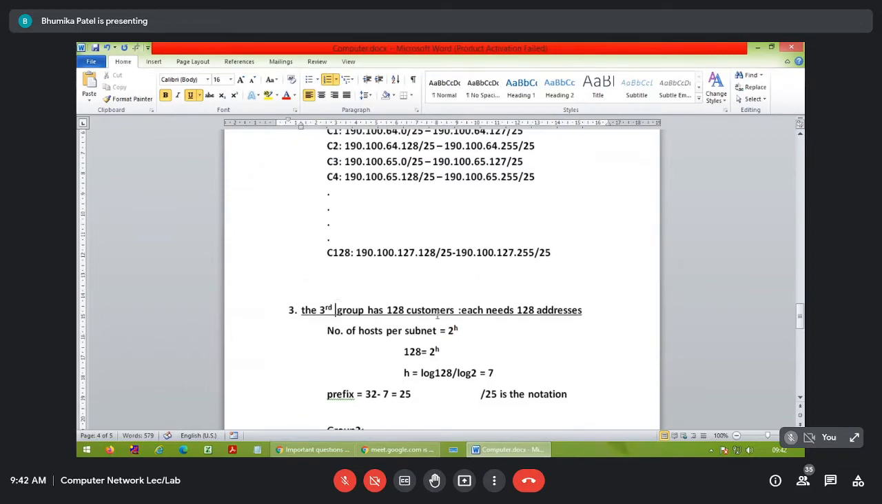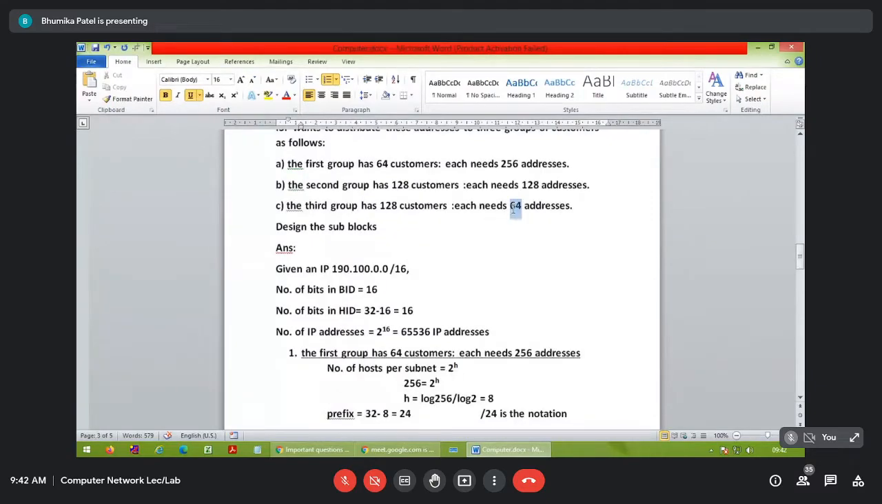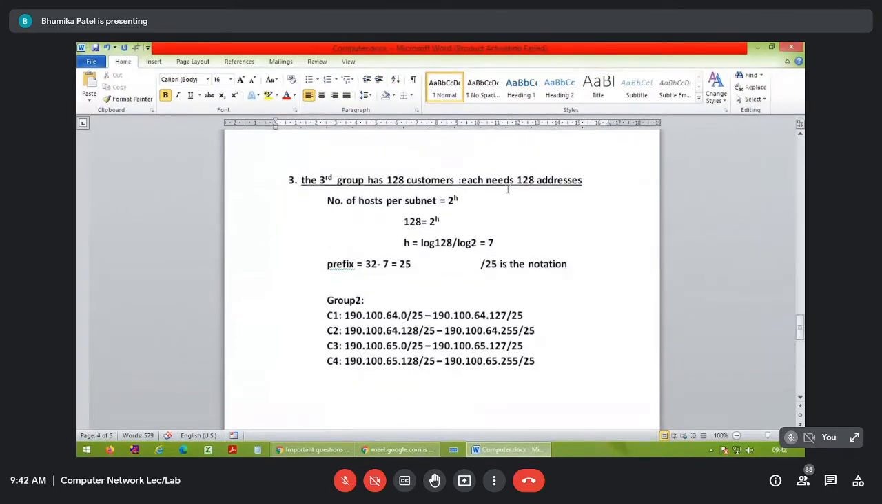Third group also requires 128 customers, but here the need is different. It is only 64. I need 128 customers, but how many IP addresses do I have to distribute? 64. So instead of 128, it will be 64. Here 64 equals 2 raised to h, so h is log base 2 of 64, which is 6. So it will be 32 minus 6, and the prefix notation will obviously be 26.